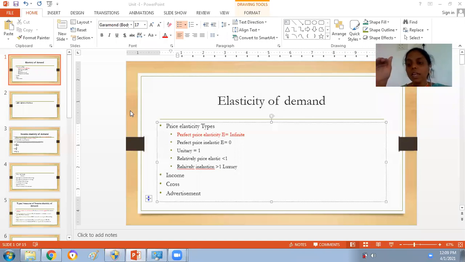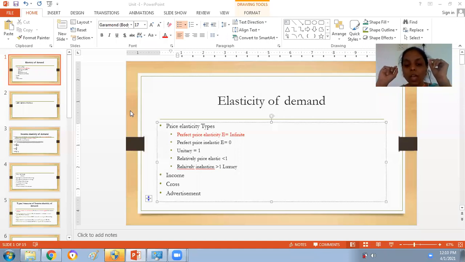Now, relatively elastic means there is a small change in price, that is, in the vertical direction there will be a very small change. But when we see the quantity demanded horizontally, there is a larger change in quantity demanded. We change the price by a small amount, but the quantity demanded is very high. Such a demand we call relatively price elastic. In that case, the EP value will always be less than 1.